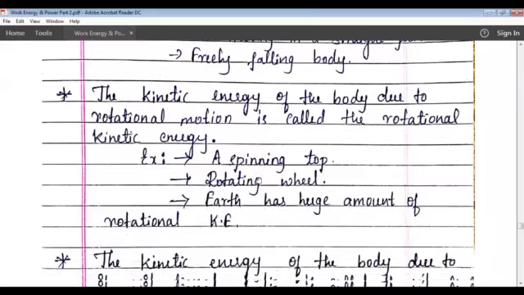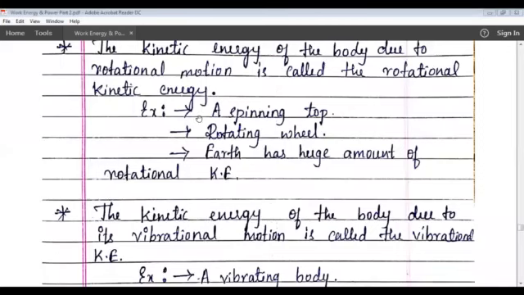Next one, rotational kinetic energy. If a body rotates about an axis, the motion is called the rotational motion, and the energy of the body due to the rotational motion is called rotational kinetic energy. Here also the body is in motion, rotational motion, therefore it possesses some kind of energy, and that is known as rotational kinetic energy.